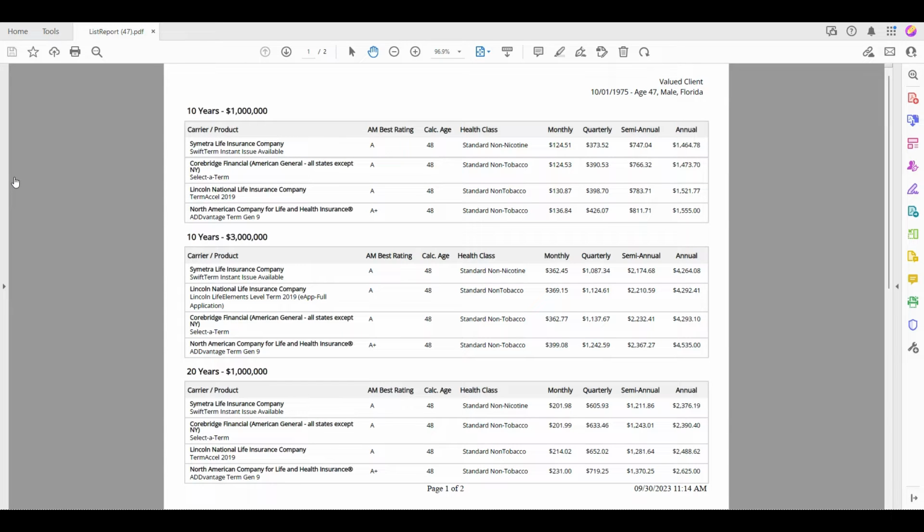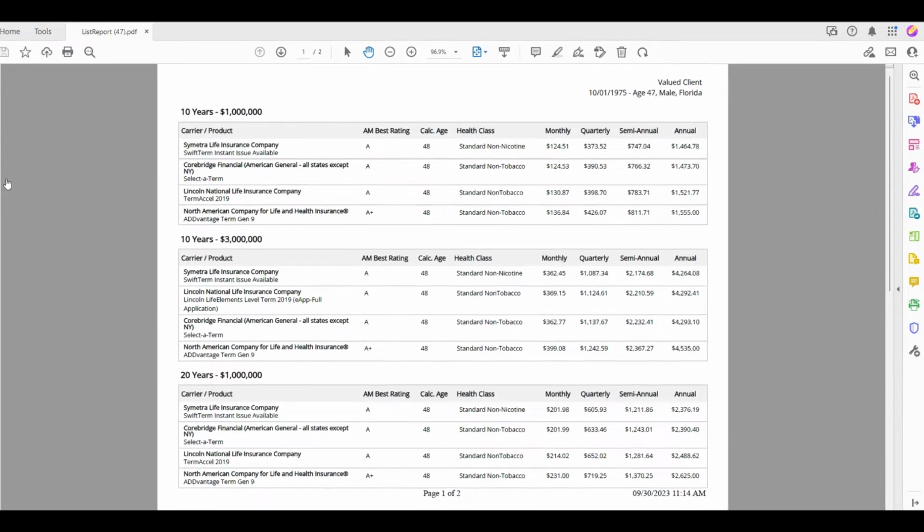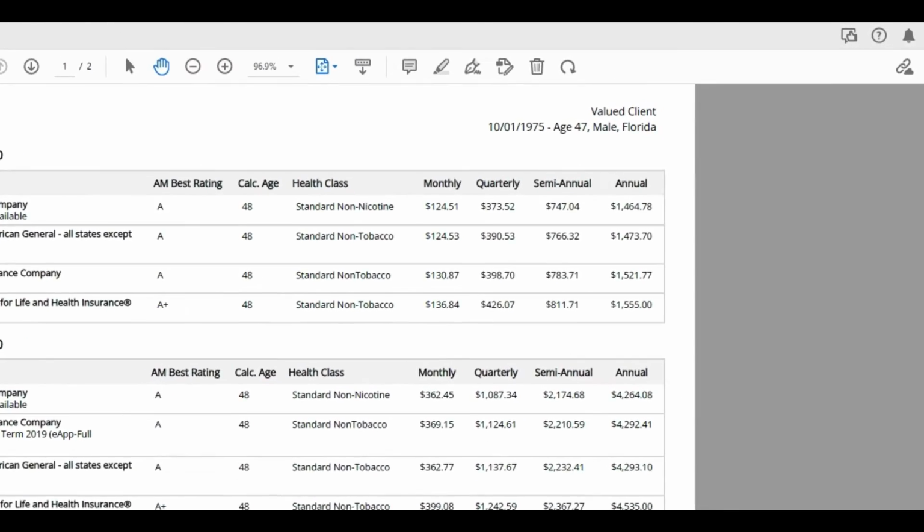Now that we've downloaded our quote, let's take a look at what we have here. In the upper right-hand corner, you'll notice that you have the client's information.